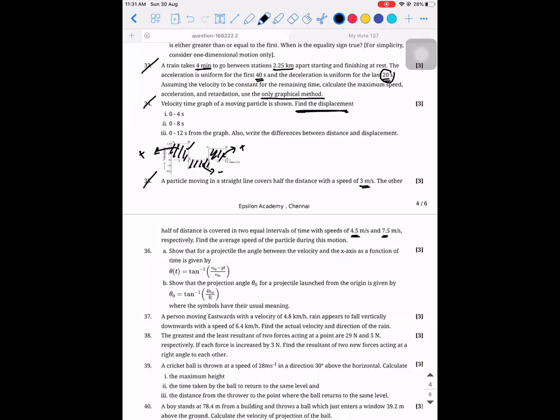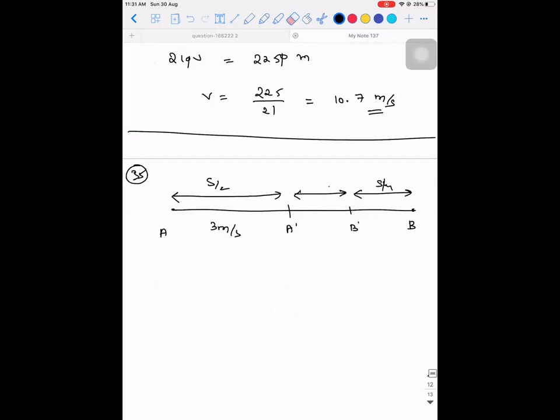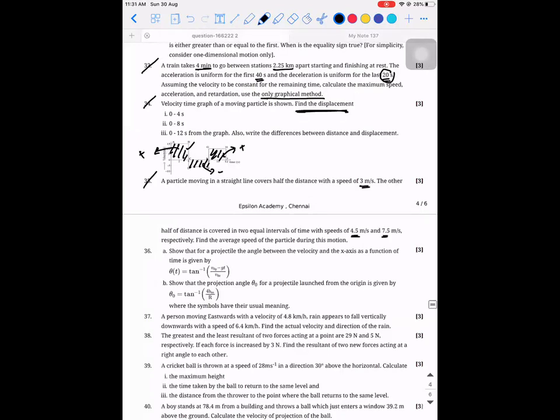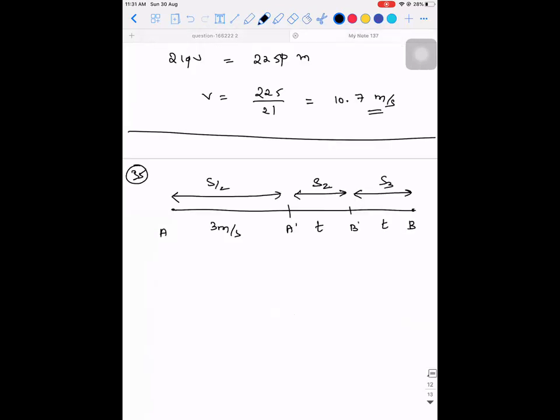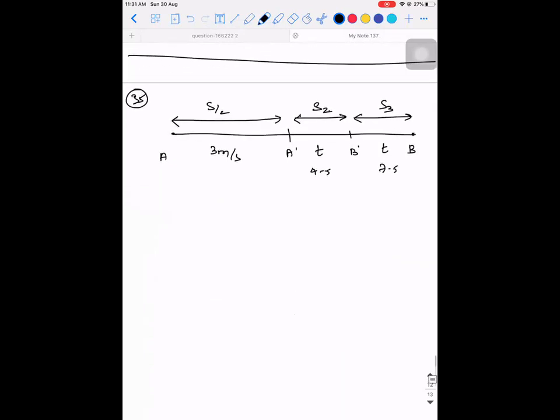The other half of the distance is covered in two equal intervals. It is not two equal distances. So if I take this one as S2 and S3, it is taking equal amount of time because they have told intervals. So here if the time is t, here also the time is t. But what have they told? With speeds 4.5 and 7.5. This is 4.5 and this is 7.5. Correct? So what will be the total distance? S by 2 plus S2 plus S3, if I call it as S.